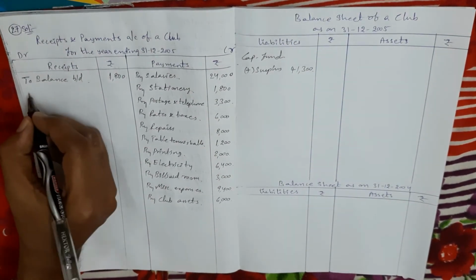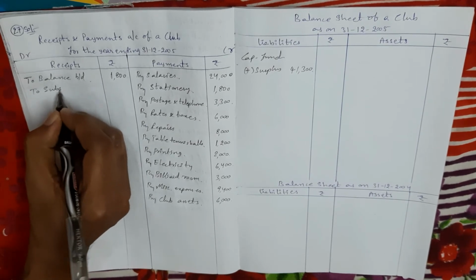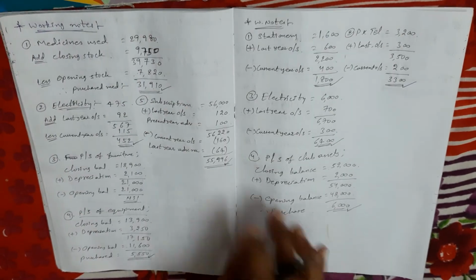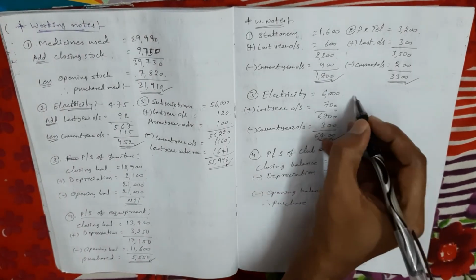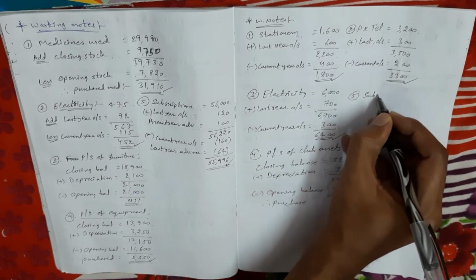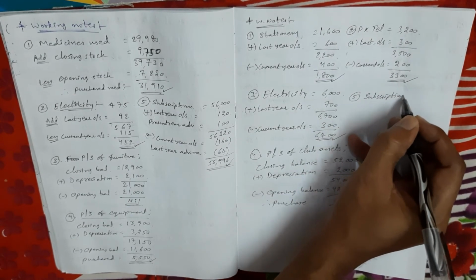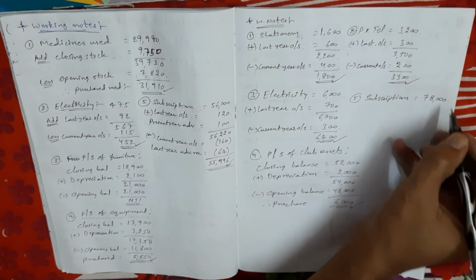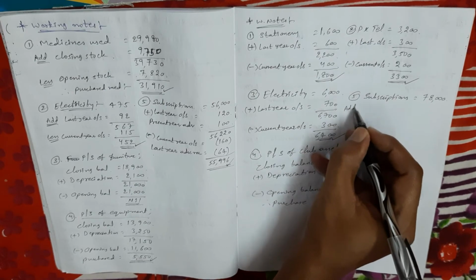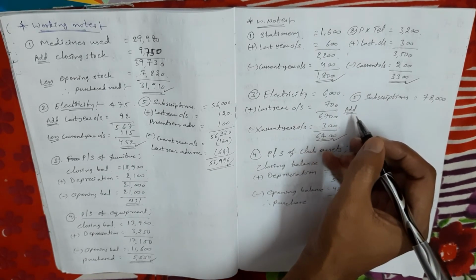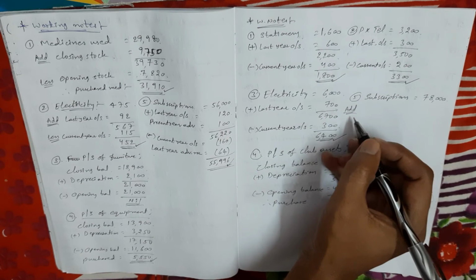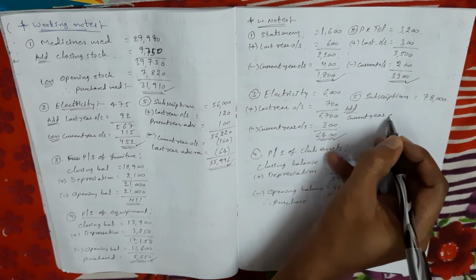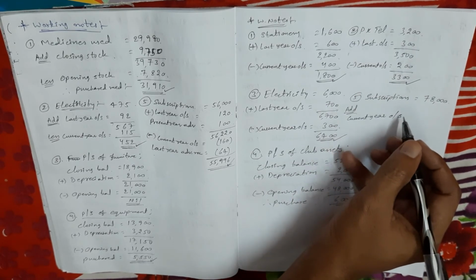Next, credit side, subscriptions. So my dear, subscriptions we take on the debit side of the receipts and payments account. Adjustments are there. This is a major adjustment. First I am taking the subscription earned amount, which is given on the credit side of the income and expenditure account, 78,000. To this amount we add the current year outstanding amount which is given in the adjustment.